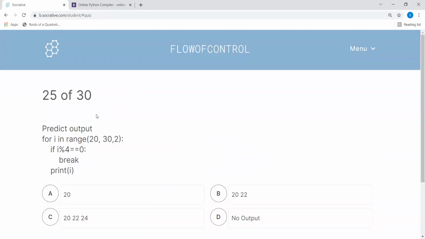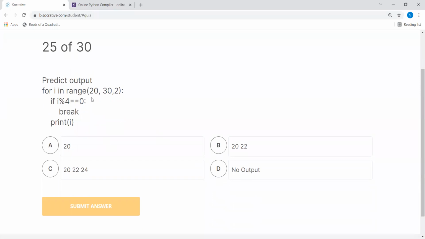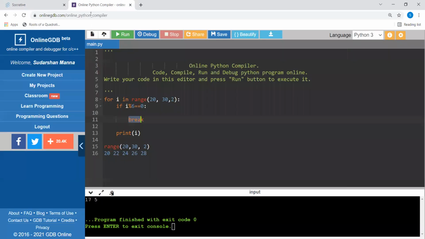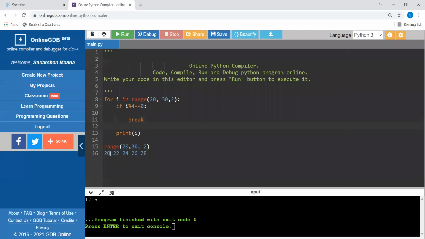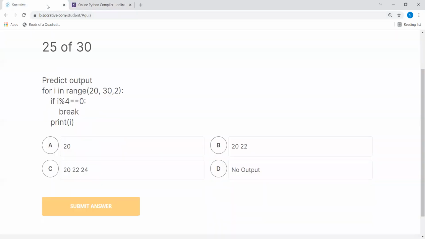Okay, now the next one is range(20, 30, 2). It is almost the same, but here a 4 is given. And what else is there? i mod 4 equals 0, and break. Now you see the first number itself is divisible by 4, so the remainder will be 0 and it breaks. In that case, the print will not execute.